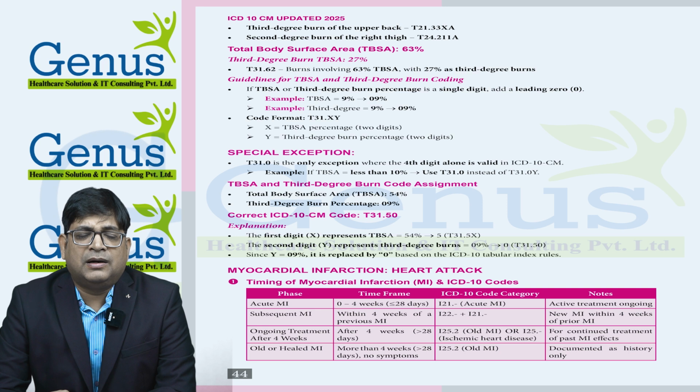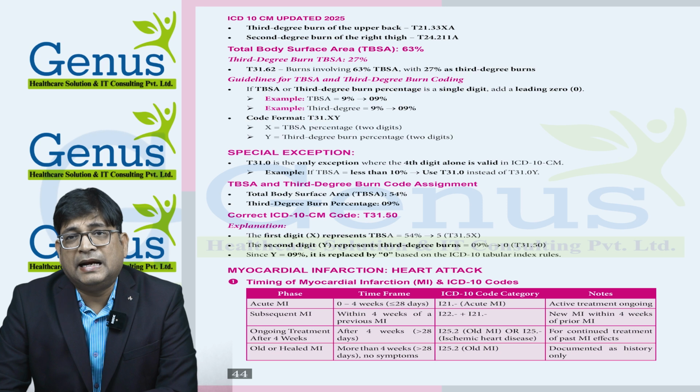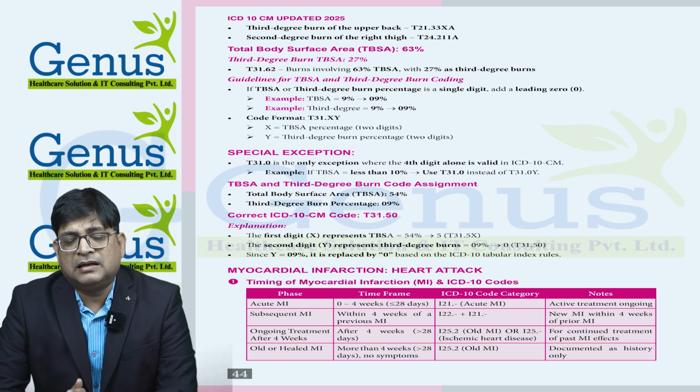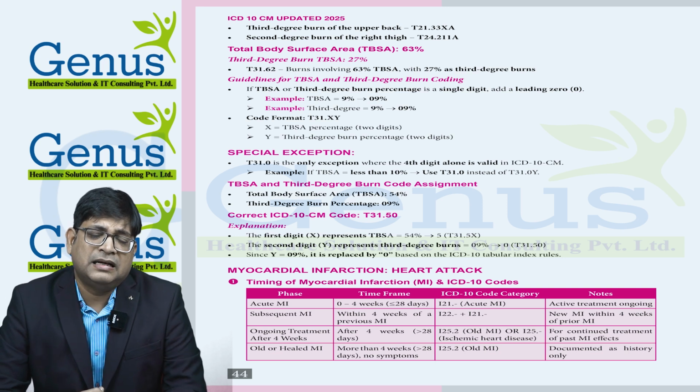Then we have 3rd degree burn of the left wrist, again 9%, the total will be 18. 3rd degree burn of the lower back, 9%, 27. 2nd degree burn of the chest, 9%, 36. 3rd degree burn of the upper back, 9%, 45. And 2nd degree burn of the right thigh. It's not mentioned whether anterior or posterior, so we will count it as whole. So it's 18%. So our TBSA will be, in this particular example, 63%.